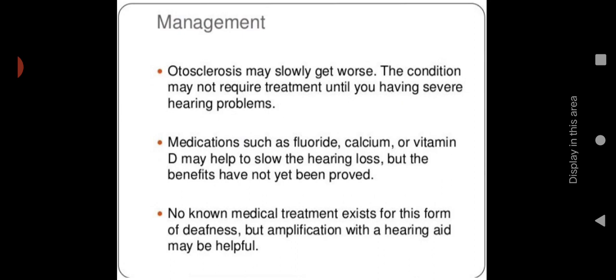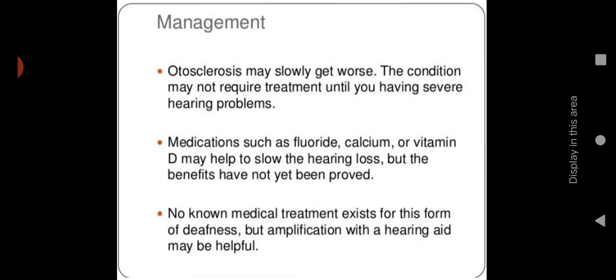And the symptoms also, it is a slowly progressive disorder, so symptoms may not show in the beginning, until the person is having severe hearing loss. So once they are having severe hearing loss, only then do we go for diagnosing. Then medications such as fluoride, calcium, or vitamin D supplements we are giving to slow the hearing loss. But the benefits have not yet been proved. It is not yet proved that vitamin D, calcium, and fluoride will help to improve the hearing capacity, but sometimes it will slow down the hearing loss. Okay, the progression of the hearing loss will slow down.